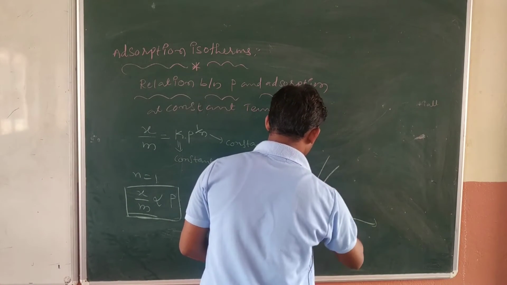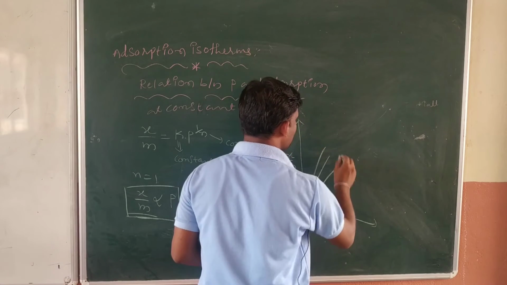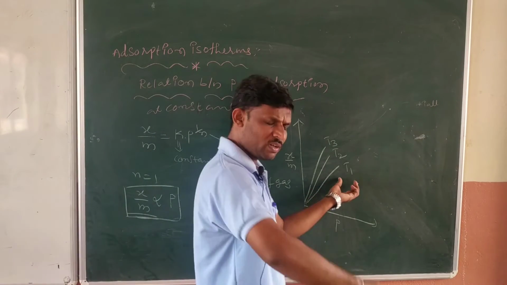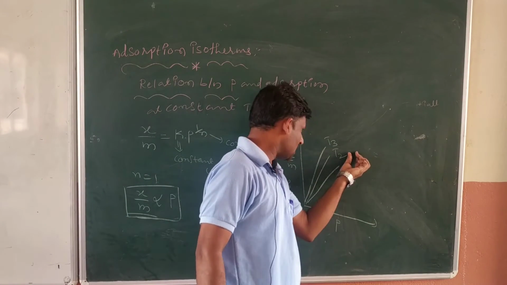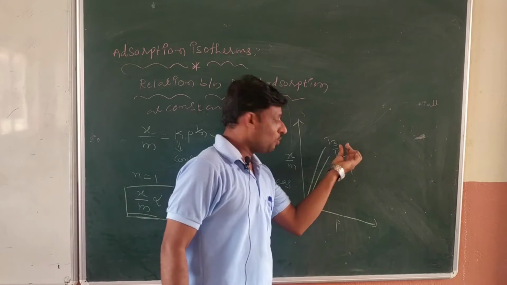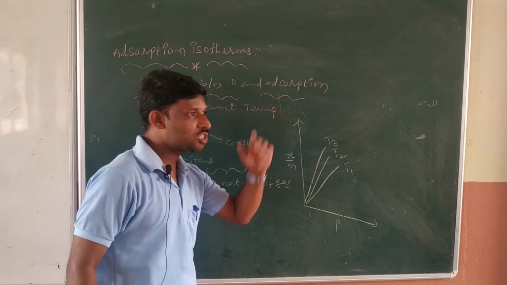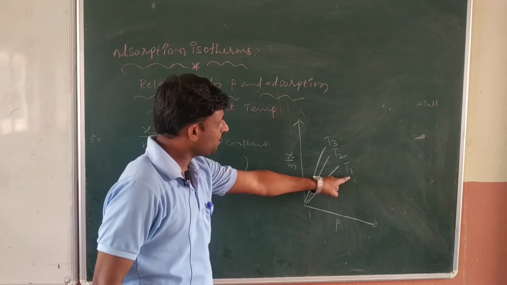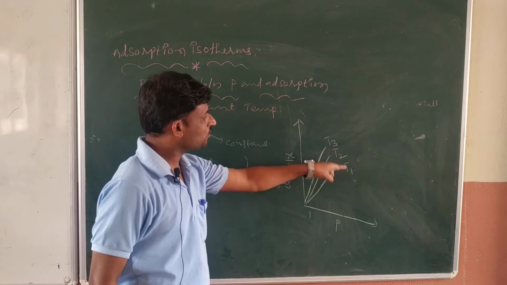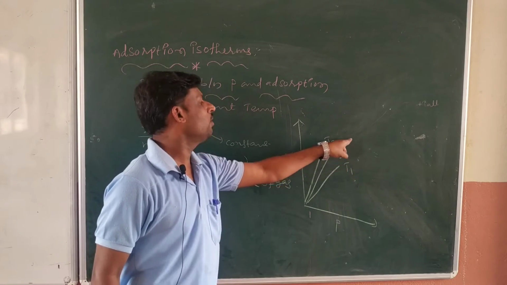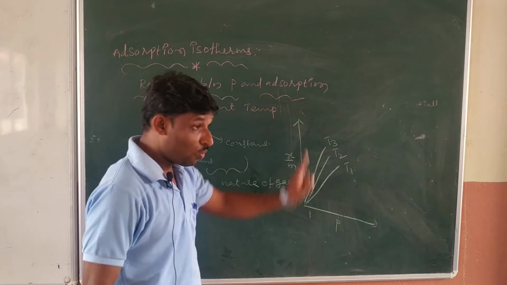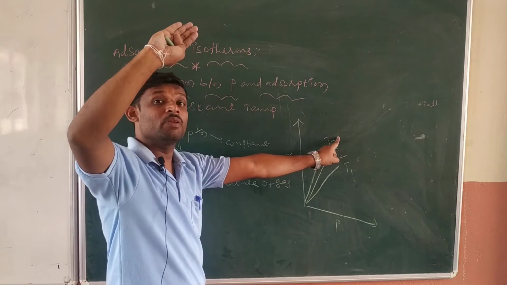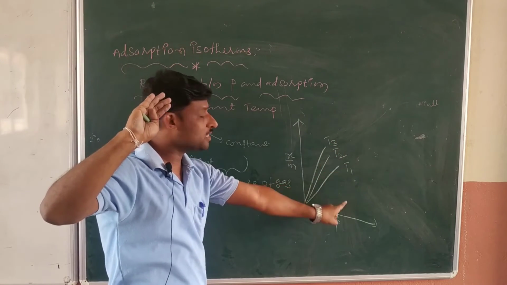For example, constant temperature T1, T2, T3. T1 may be 293 Kelvin, then 300 Kelvin, then 310 Kelvin, whatever you take. Until the adsorption is completed, we keep these temperatures constant.